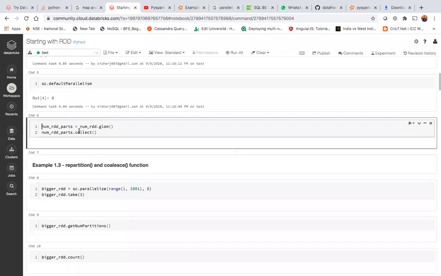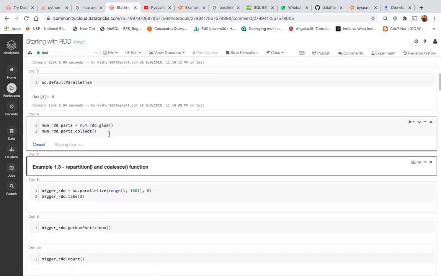For this example, what you saw, num RDD parts is equal to num RDD.glom function. So glom function is creating another RDD of list of integers. Num RDD is an RDD of integers, but this will be converted to an RDD of list of integers. Each list represents the elements in a given partition. Then you are calling collect function. Collect function is used to get all these records from that RDD, to convert that RDD to a list, basically.